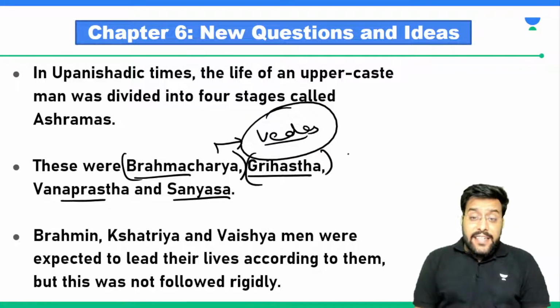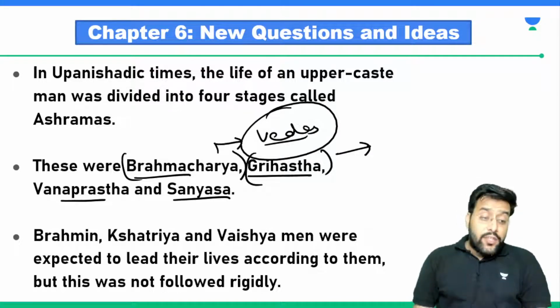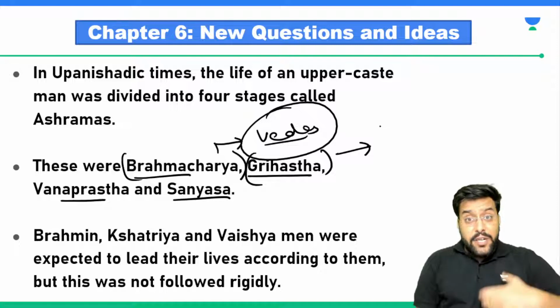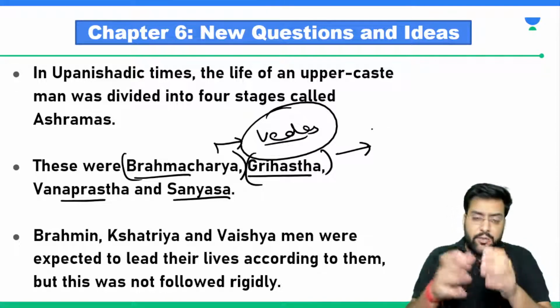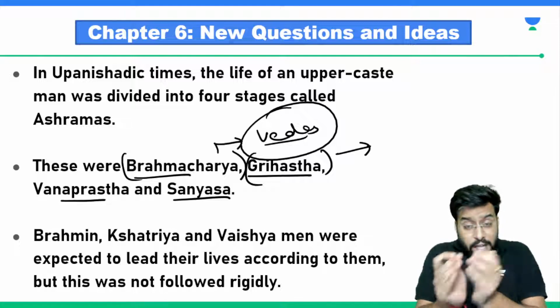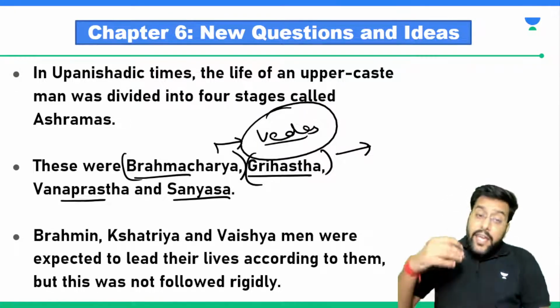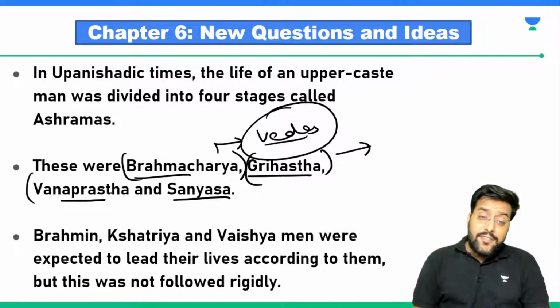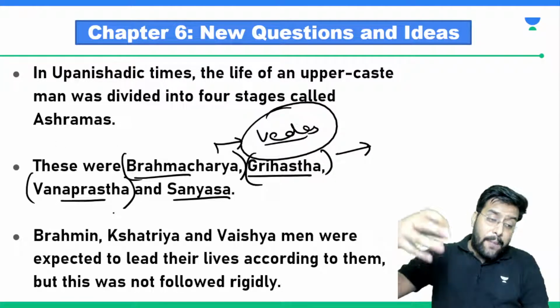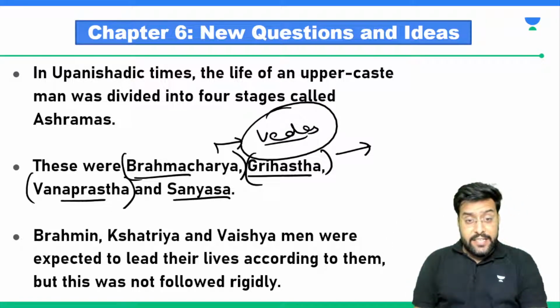Then the second stage came, Grihastha. Grihastha comes from Grihasti, Ghar. So in the second stage, that individual was allowed to get married, you can have children, you can have a life. For some years, the second part of his life was called Grihasthashram. In the third part, he was told that since you have enjoyed enough life with your family and children, now it's your time to leave those worldly pleasures.